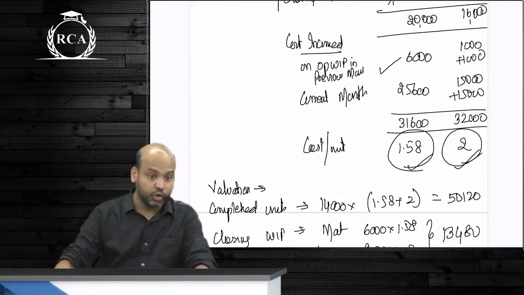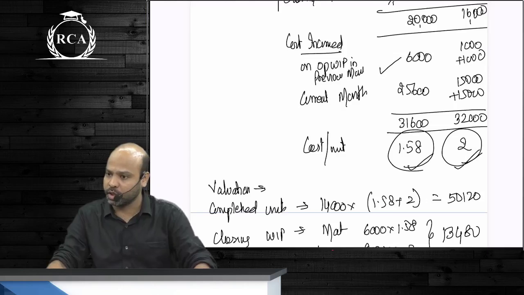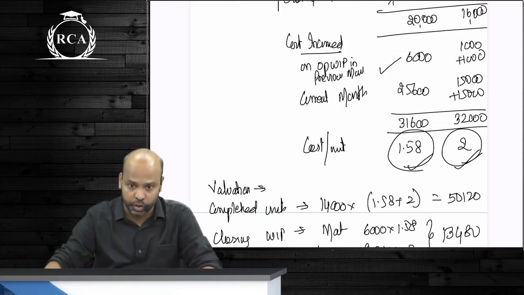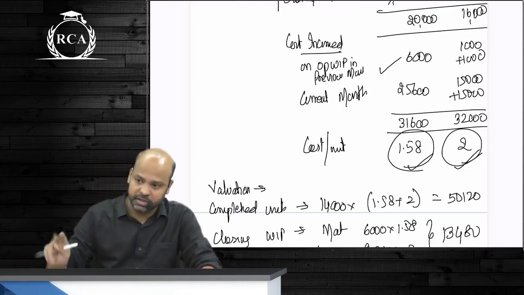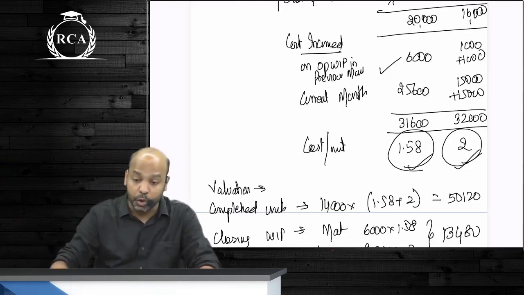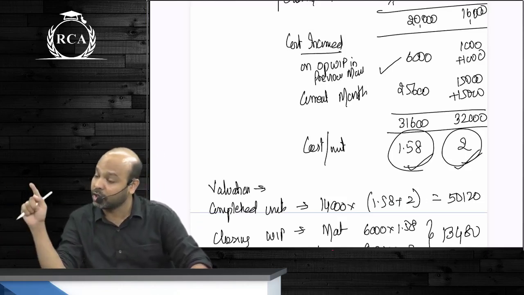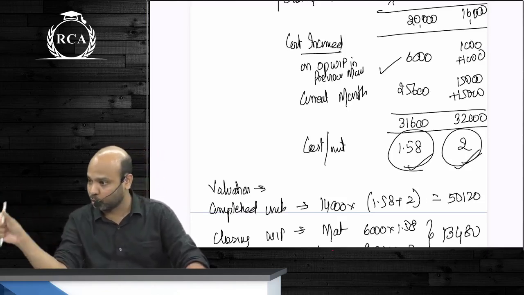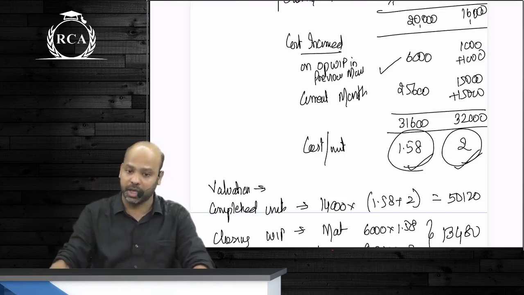The valuation of finished goods is very, very simple under weighted average method because you directly multiply by average cost per unit. So if you segregate FIFO and weighted average method, FIFO method में while computing equivalent units you should only take work performed in the current month. Under weighted average method you take 100% for entire inventory. FIFO method में while computing cost per unit you should only take expenditure incurred in current month. Under weighted average method while computing cost per unit you should take both current month as well as previous month opening work in progress का. Do not forget in these questions scrap value of normal loss should still be deducted from your material cost.